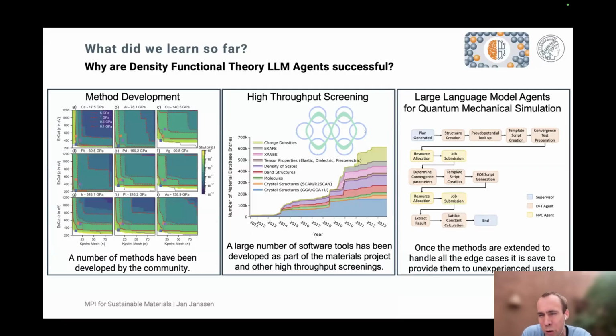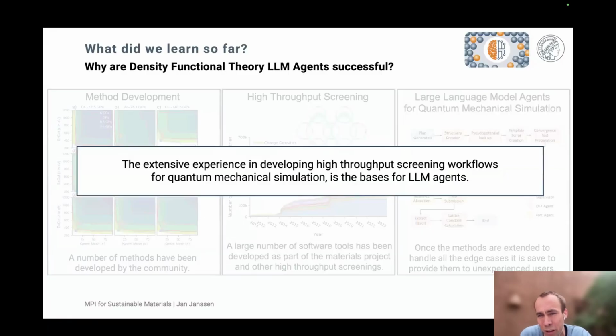If you try to apply the same to a different field where there's maybe not so much experience in high throughput screening, then it's most likely much harder to apply the concepts of large language model agents there. This high throughput screening part is the main driver that now allows us to provide these agents and have our experimental colleagues trust in the capabilities of these agents.